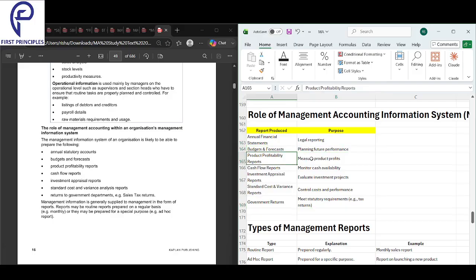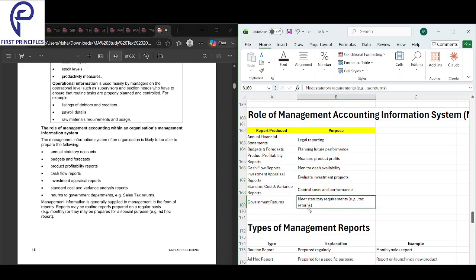Why do you need profitability to measure the product profits? Why do you need cash flow reports to monitor the cash availability? Why do you need investment appraisal reports to evaluate the projects, and which project should you invest in? Why do you need a variance report? So that you can control your costs better and improve your performance in the future.